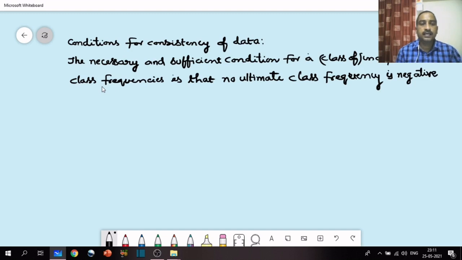So this is the necessary and sufficient condition for consistency of an independent class.